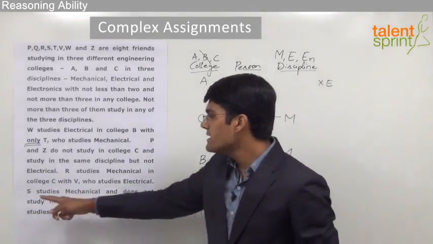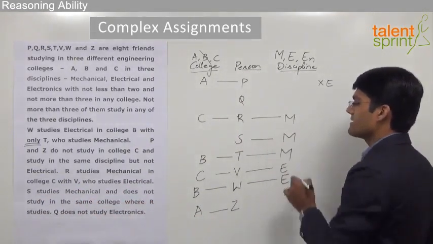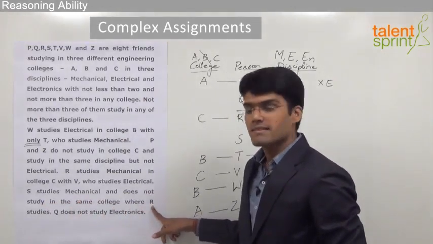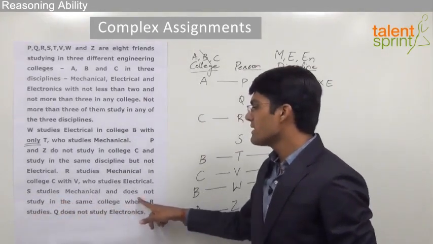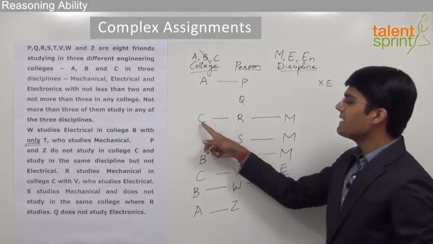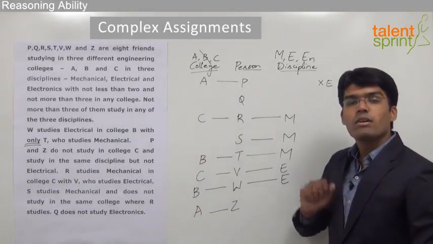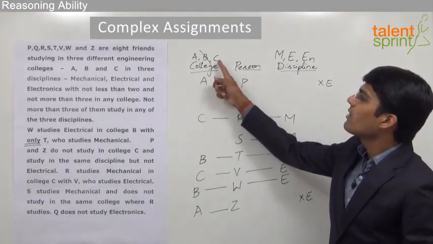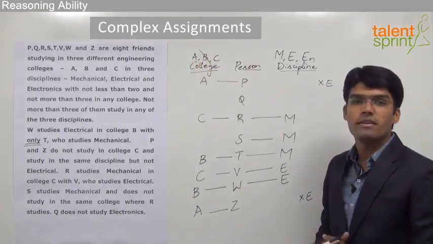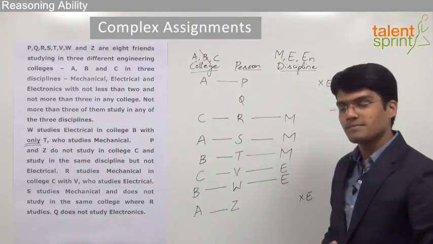Moving on to the next point, S studies mechanical. So let us mark the discipline of S, that is mechanical, and does not study in the same college where R studies. That means S does not study in the same college where R studies. We know that R studies in college C. That means S cannot study in college C. If S cannot study in college C, the only option for S is college A, as college B is already closed. So we can say that S studies in college A.